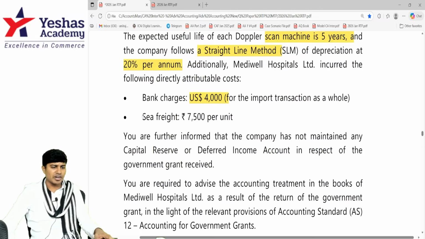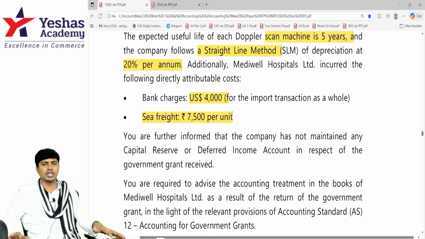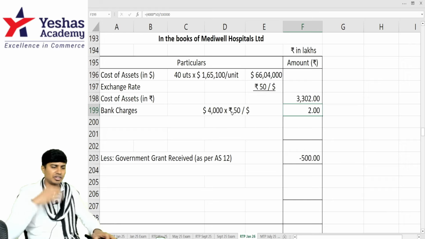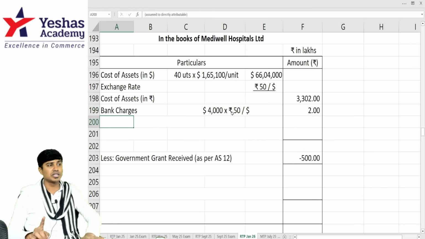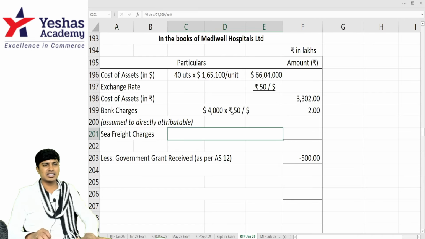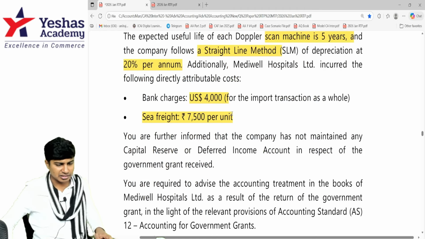Then we also have sea freight, 7,500 per unit. We can't put that machine in the ocean and say you swim and come to India. We have to bring it through a ship. For that, we need to pay sea freight, 7,500 per unit. They've given it in rupees, so don't multiply by 50 again. Take 7,500 rupees incurred per unit and multiply it by 40 scanners. 7,500 per scanner into 40 scanners is 3 lakh. I've written 3.